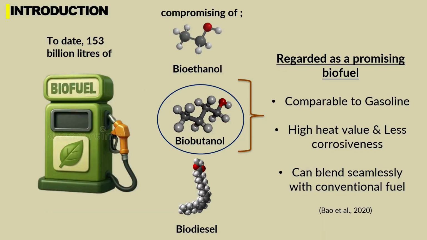To understand the fundamentals of my research on biobutanol production, we must first look at the global energy demand. To date, the world has produced a total of 153 billion liters of biofuels, which include bioethanol, biodiesel, and biobutanol. Among these three types, biobutanol is considered an advanced biofuel because it has a lower autoignition temperature, is less corrosive, evaporates more slowly, releases more energy per unit mass, and can blend seamlessly with conventional fuel without phase separation.